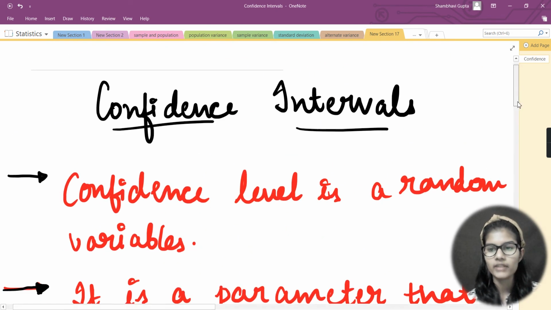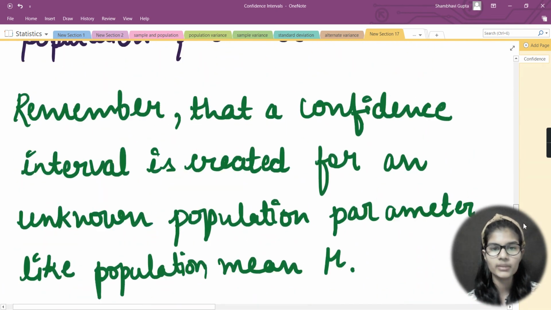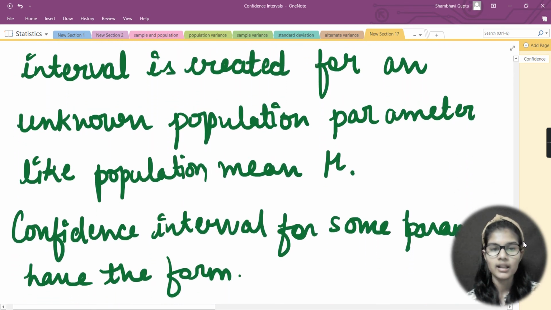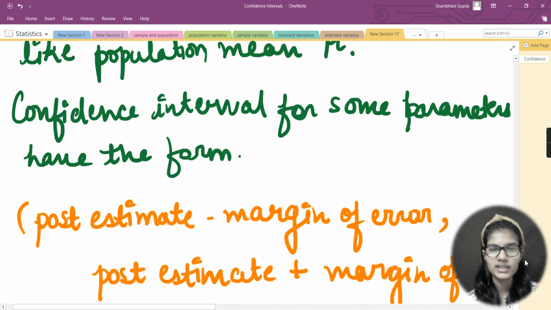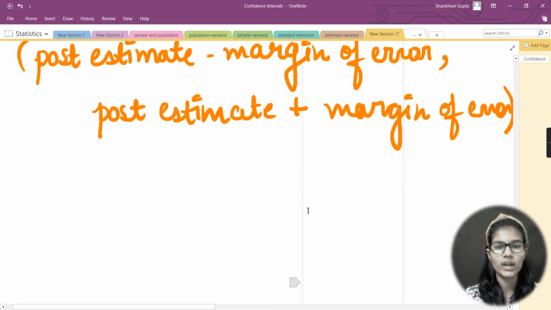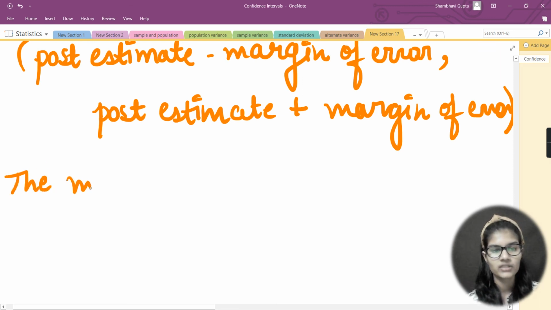Here we had written that, remember, a confidence interval is created for an unknown population parameter like the population mean, and confidence intervals for some parameters have this form. Okay, so these are some common forms for the parameters. Now one thing here: what is this margin of error? Let me quickly tell you about the margin of error.